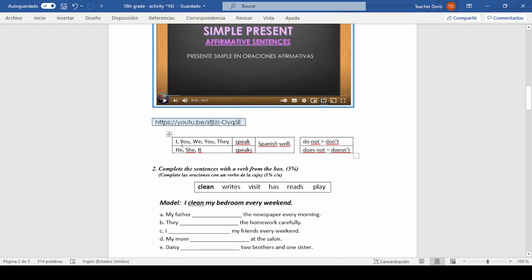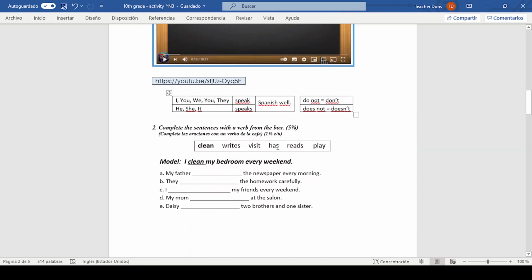In this case, it says, I speak Spanish well. You, we, you, they speak Spanish well. And with the third person singular, he, she, it speaks Spanish well. Okay.